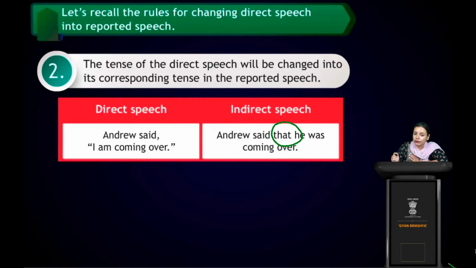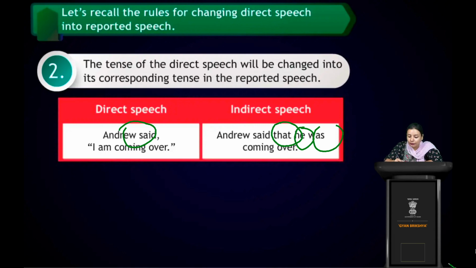We all know whenever we omit the quotation, we have to insert "that", right? So Andrew said that he was coming over. Why "was"? Because it's what? Past tense, right? "Said". Here you see "said". Whenever you see "said", you have to immediately what?